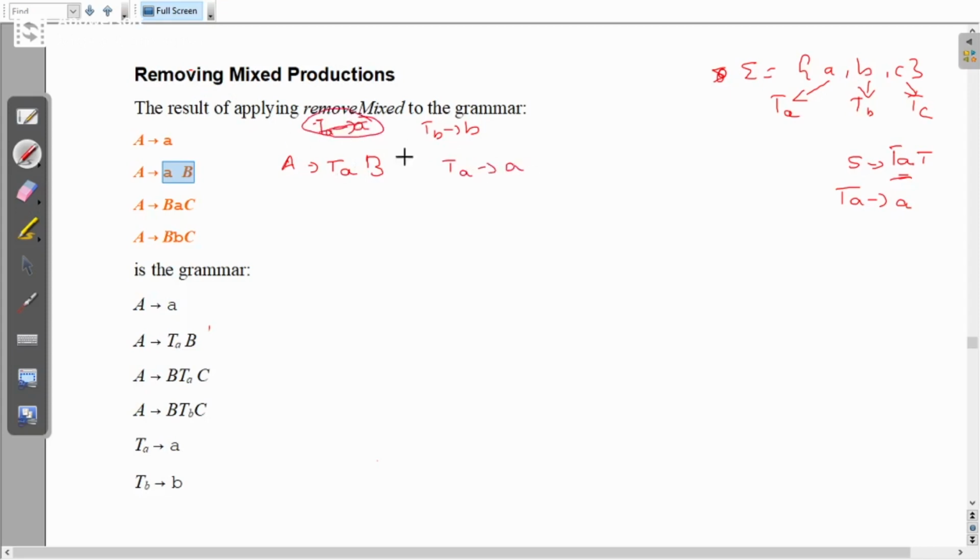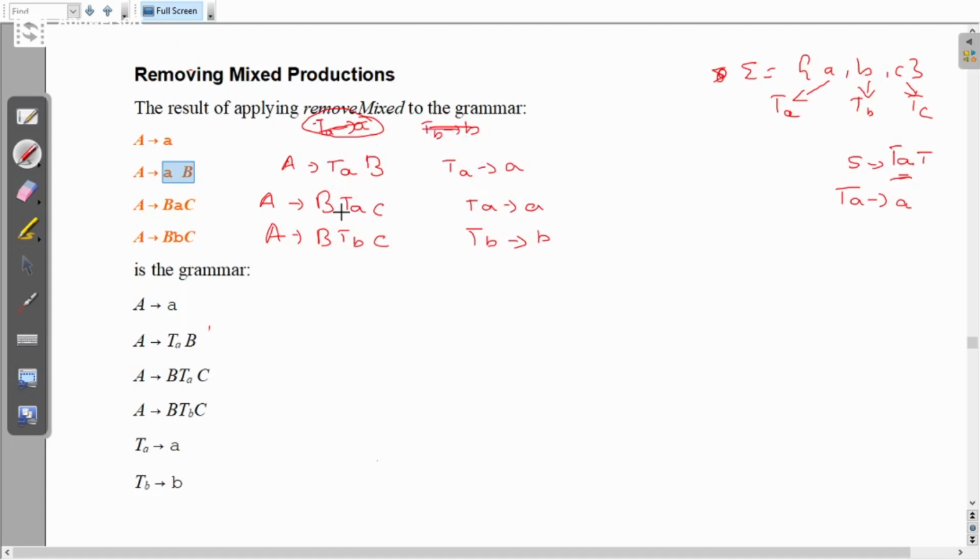TA gives A. Next, A gives BAC will be written as A gives B TA C, and TA gives A, TA gives C. A gives B TB C. What is TB? TB gives B.